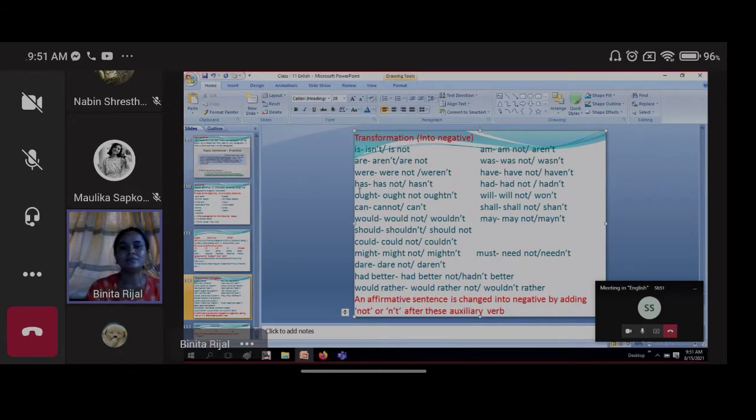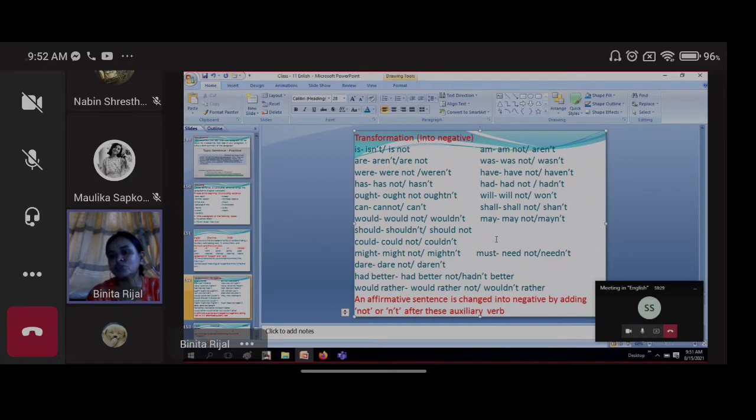Now look here, has, have, had. When verb 3 is given in this form it will change, but when verb 3 is not given, if there is directly another object or the complement form, then how to change it, we have to go for that also. Today we'll see only the auxiliary verbs. Look here: ought, will, can, shall, would, may, should, could, might, must. For must we can say must not also or need not also. Appropriate is needn't, we say for this one.